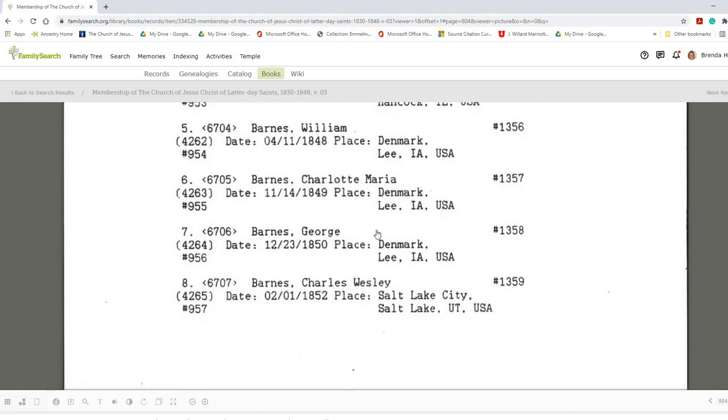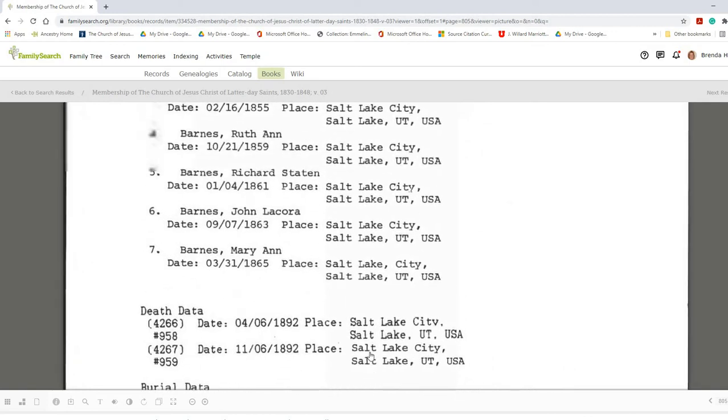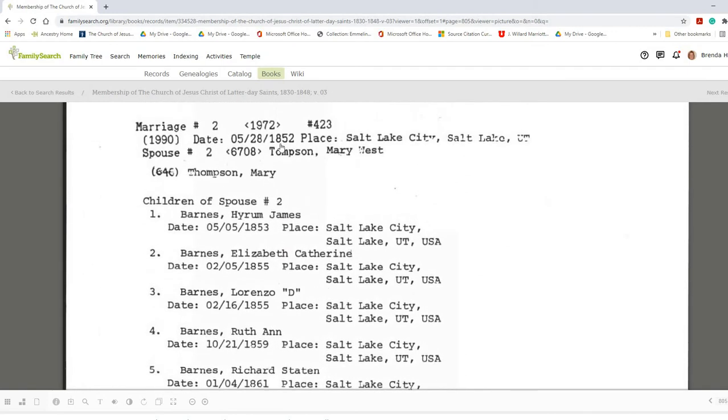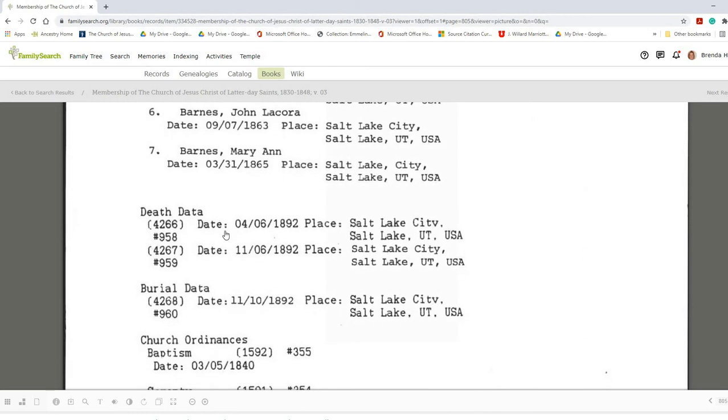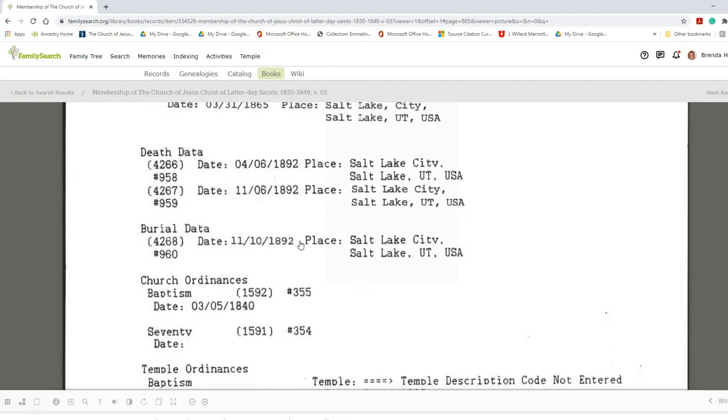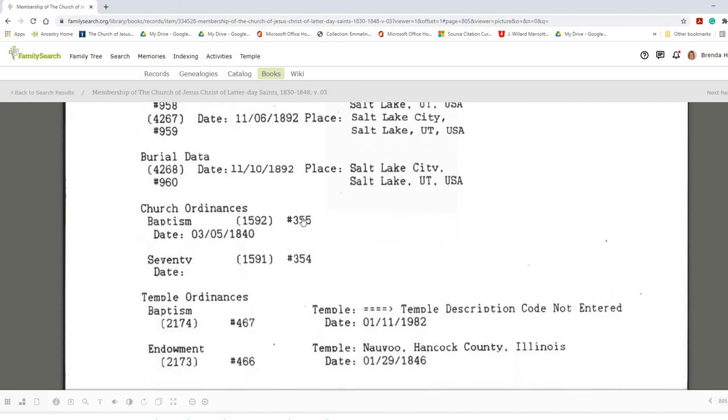Let's go to page 2. On page 2 it shows his second marriage in Salt Lake City. So he immigrated, and we know that we need to look for his migration into Utah. It was Mary West Thompson that he married, and here are the children from that marriage. The death data is November 6 of 1892 in Salt Lake City. His burial is November 10th, 1892 in Salt Lake City.